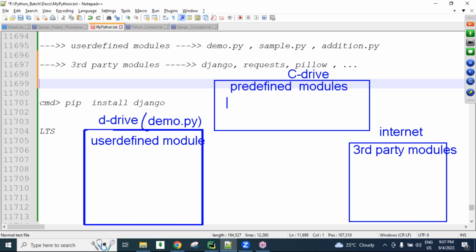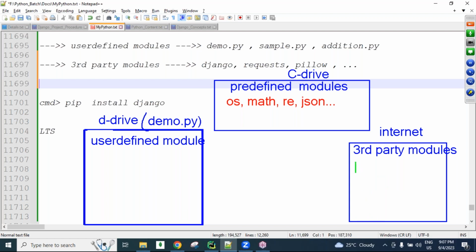Predefined module examples, guys: OS module, math module, RE module, JSON module, like several modules there. Next, third-party modules, guys. Third-party modules are available on the internet. For example, the Django module, Pillow module, and requests module, several modules there, guys. DRF, Django REST framework, is also a third-party module, guys.